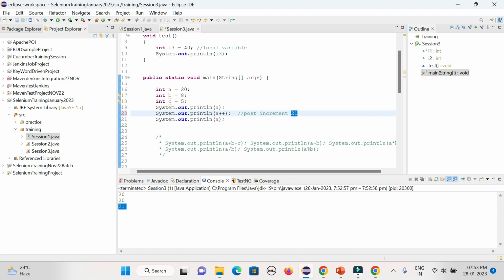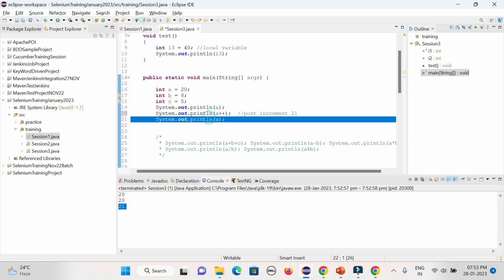So here it is 20. The next line is called post increment. It will print the current value, then it will increment, and then the incremented value will be held in the variable. So after printing the value as 20, the value changed to 21, and now the same value is coming here. Is it clear, guys?